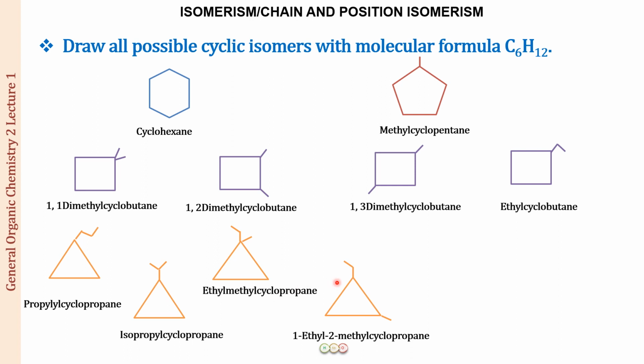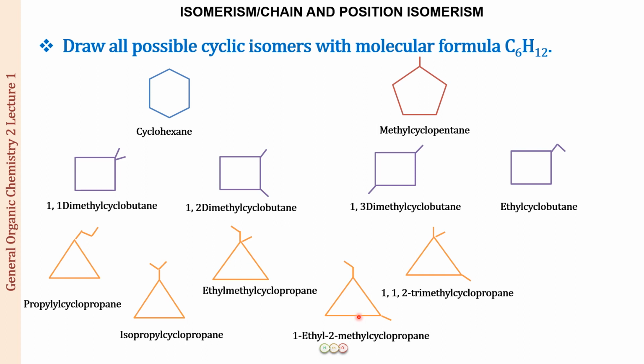The next, we can have an ethyl at position number 1 and a methyl at position number 2. So it is going to be 1 ethyl, 2 methyl cyclopropane, and it is always going to be ethyl which is going to be position number 1, because when we have 2 substituents, the one which is alphabetically coming first, we will be giving that a lower number, right? So 1 ethyl, 2 methyl cyclopropane. This is the only 2 possible structures for ethyl and methyl.